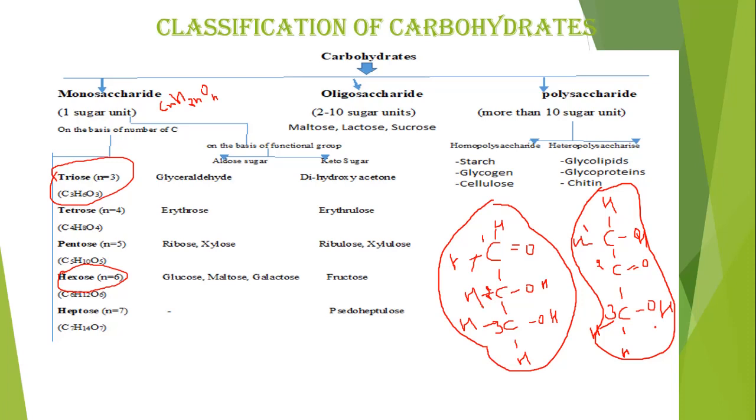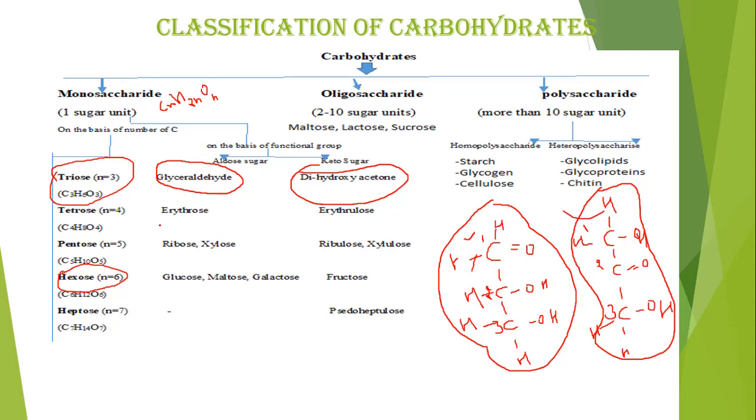Okay, compounds having a similar molecular formula but different chemical structures are known as isomers. Means aldo sugars and ketone sugars of similar carbon number are always isomers. The example of aldo sugar of trio sugar is glyceraldehyde, and the ketone sugar is dihydroxyacetone. This is the structure of glyceraldehyde. This is the structure of dihydroxyacetone.